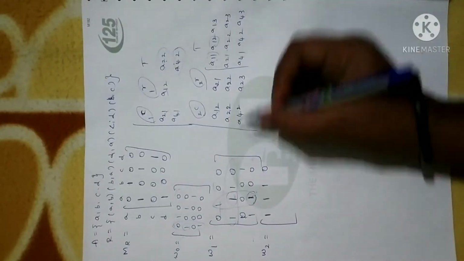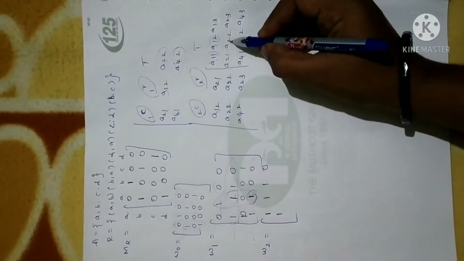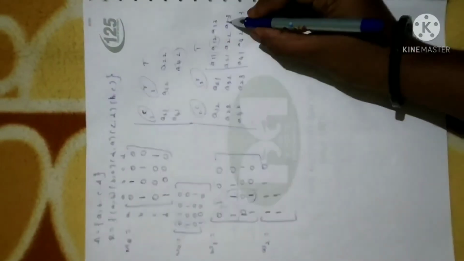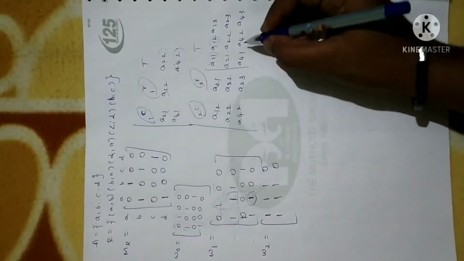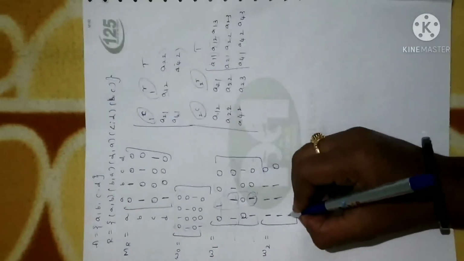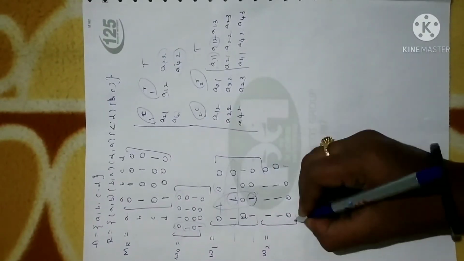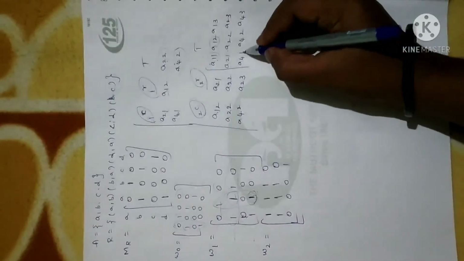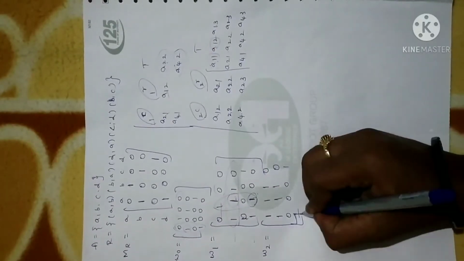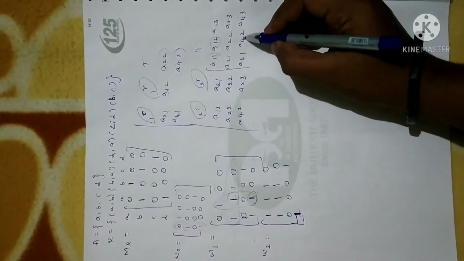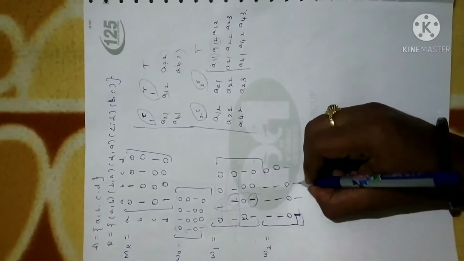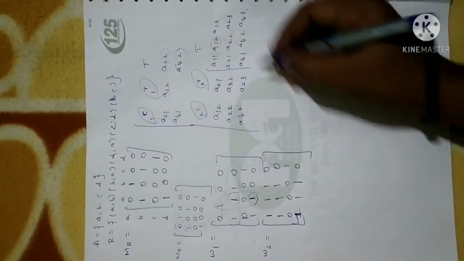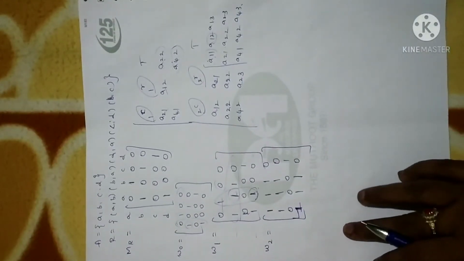Next, second row first element is 1, second row second element is 1, second row third element is 1, fourth element as it is. Third row we are not going to change anything, so let me rewrite as it is. Now fourth row I am changing. Fourth row first element will become 1, second element will be 1, third element will be 1. It is 0 as it is. Clear? Now I have written W2.